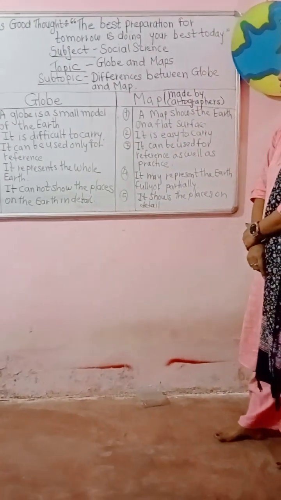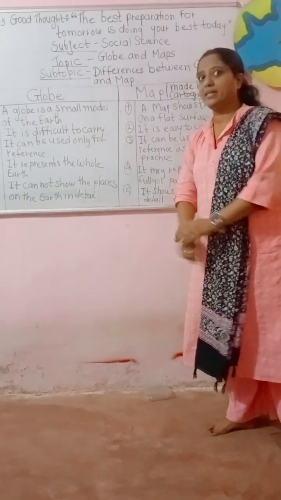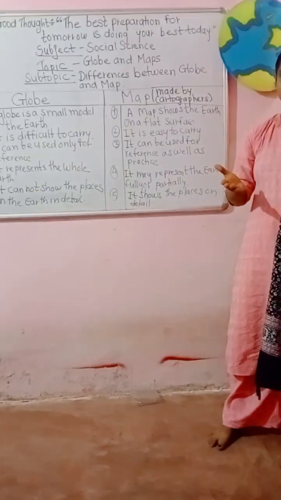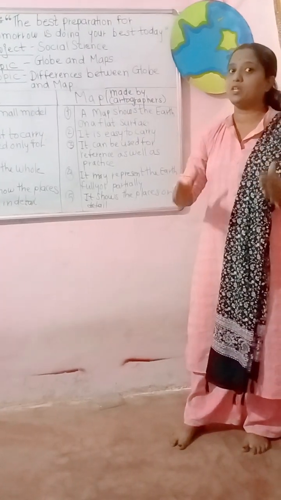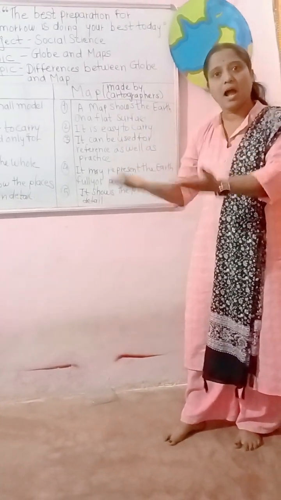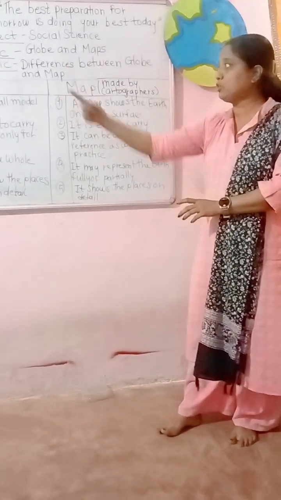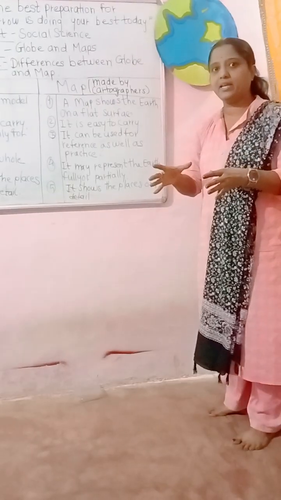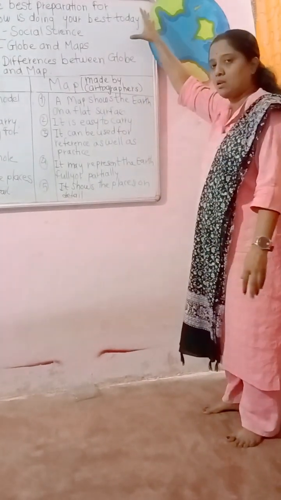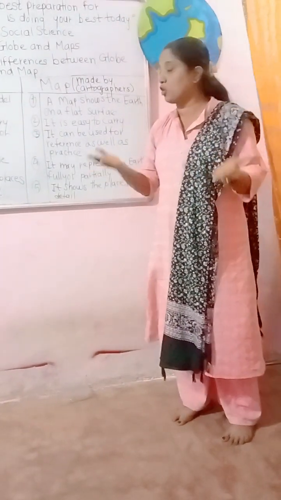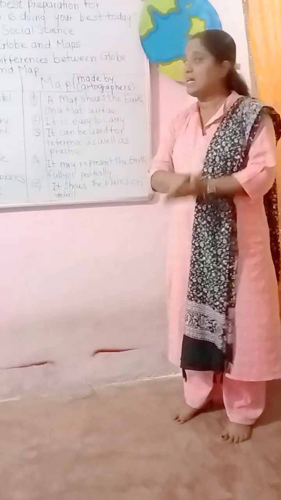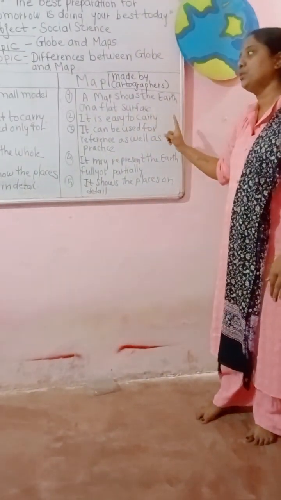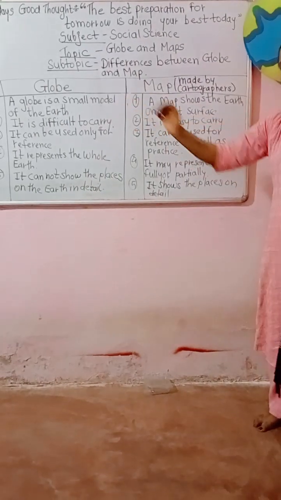The second difference is that the globe is difficult to carry. It has so much weight that it is difficult to carry from one place to another. But as compared to the globe, the map is easy to carry. We can put it on the wall, and if it is on paper, we can fold it. That is why it is easy to carry as compared to the globe.